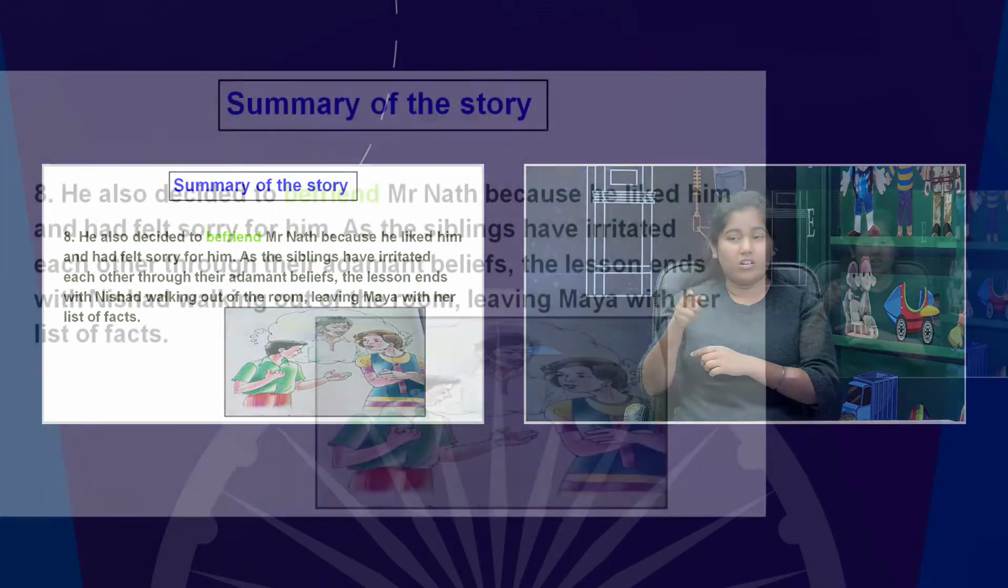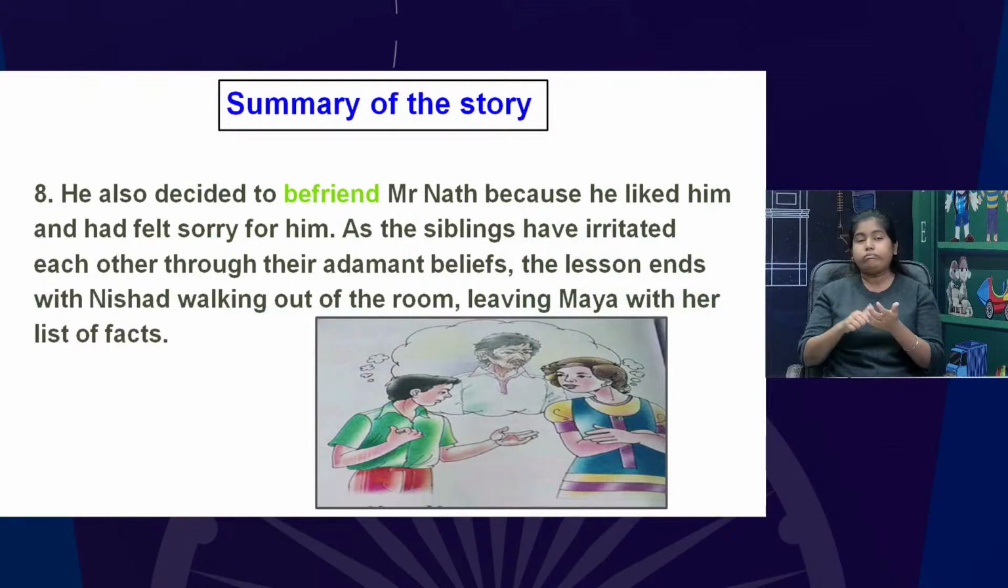Means he was very hungry, he was very skinny, thin and weak. That's why he did those acts. So the aims were different. That's why Nishad never believed that he is a criminal. So our lesson ends here, where Nishad has a different line and Maya has a different line.